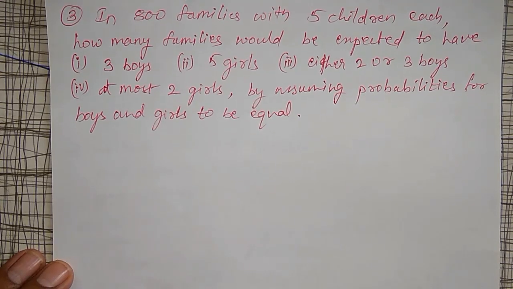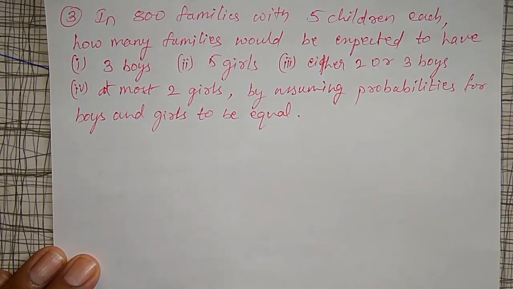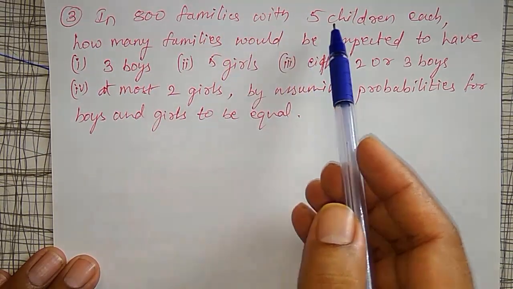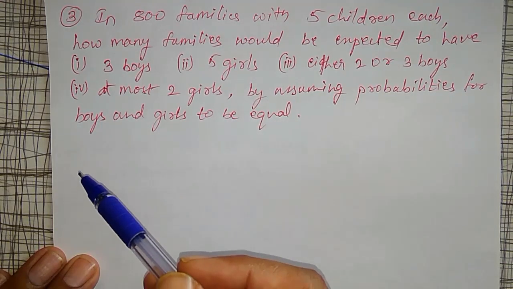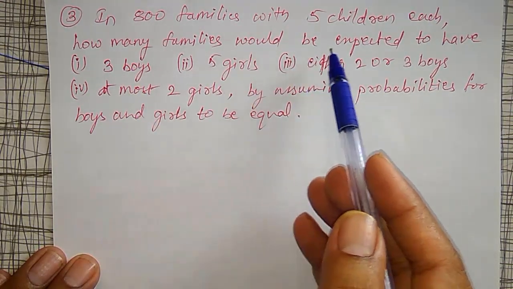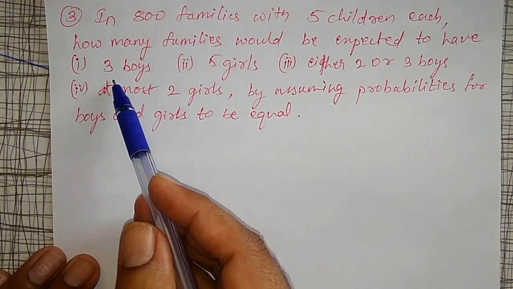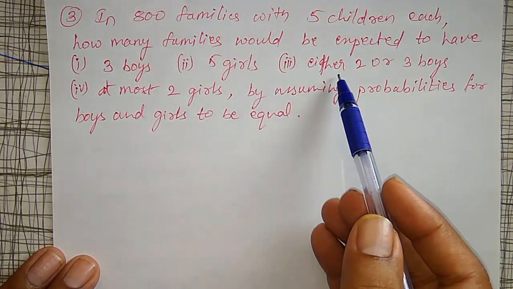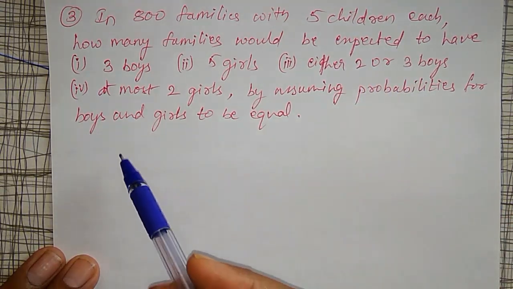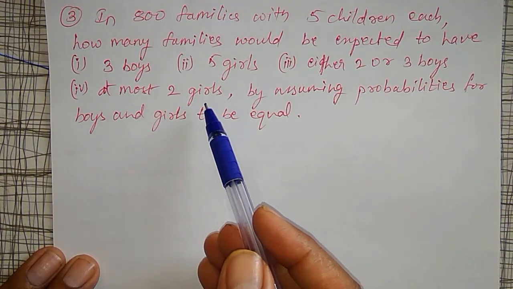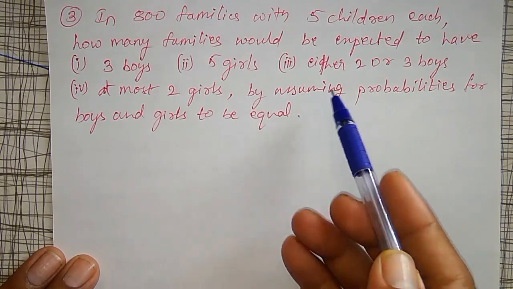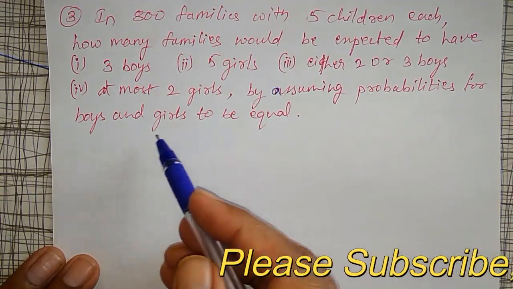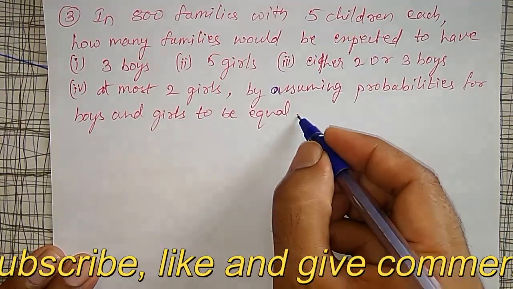Friends, let me have another example on a binomial distribution here. In 800 families with 5 children each, how many families would be expected to have 3 boys, 5 girls, either 2 or 3 boys, at most 2 girls, by assuming probabilities for boys and girls to be equal.